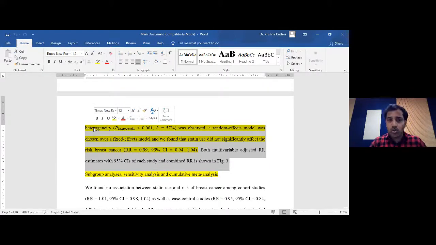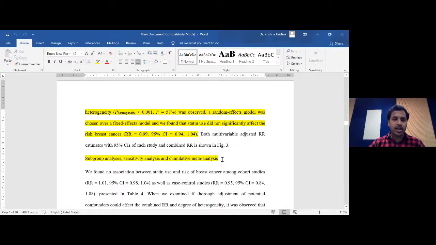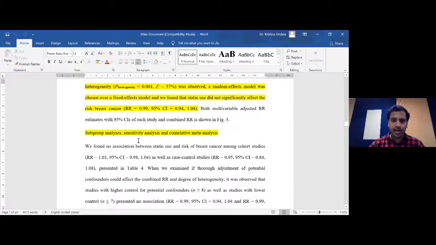Whatever information you got from this first forest plot, we explain very clearly in the main analysis. And coming to one more subheading, that is the subgroup analysis, sensitivity analysis, and the cumulative analysis. So we have done various other analyses, and all those things we explained under this heading. Once again, I'm mentioning headings because we have written under each heading. We felt that it's going to be very clear for the audience to read.